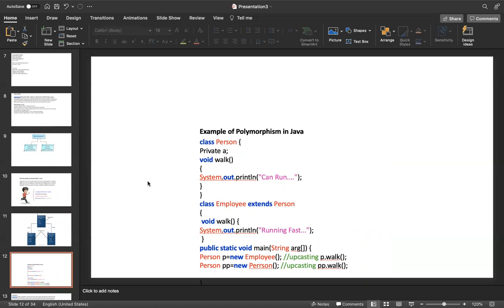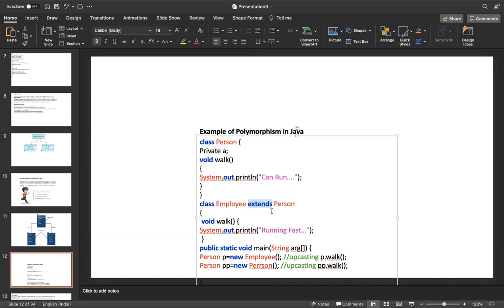Programmatically, class person is a parent class. It has a private variable, private A, and a default work method with return type void. Then another class is there, class employee, which extends person. Why do we use extends? If you want to extend a parent class, we have to use the extends keyword.